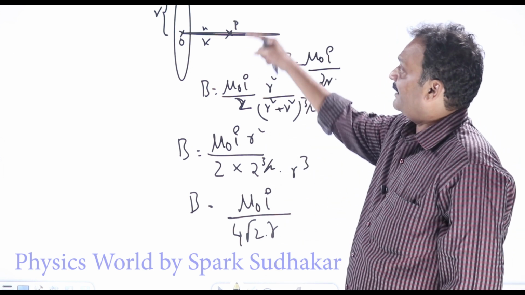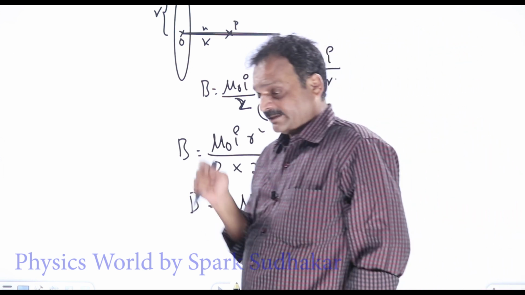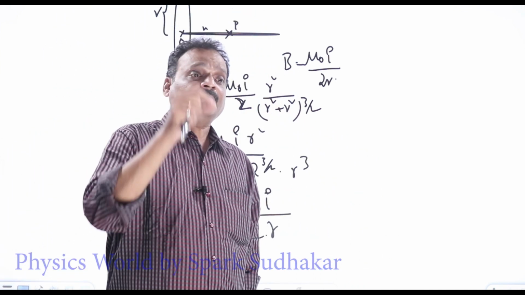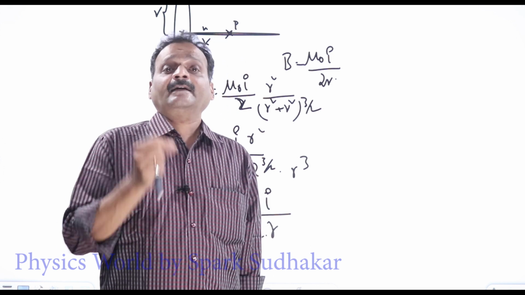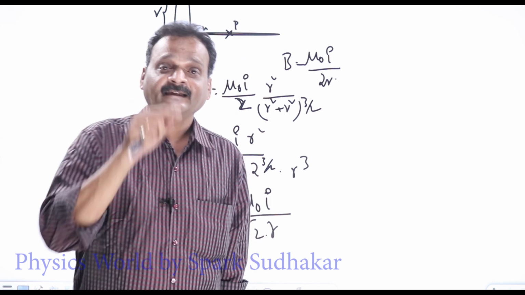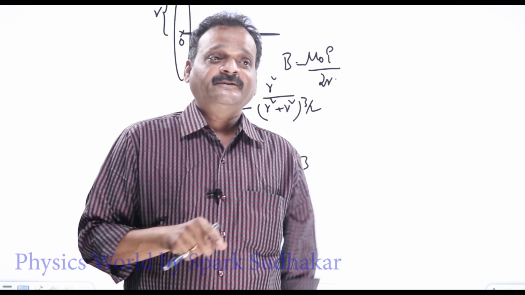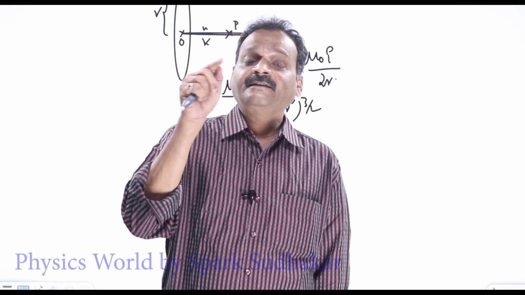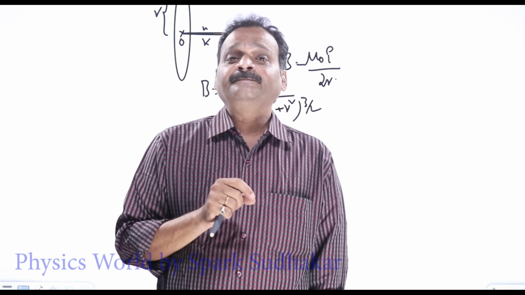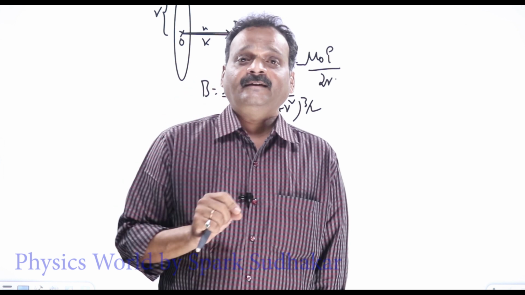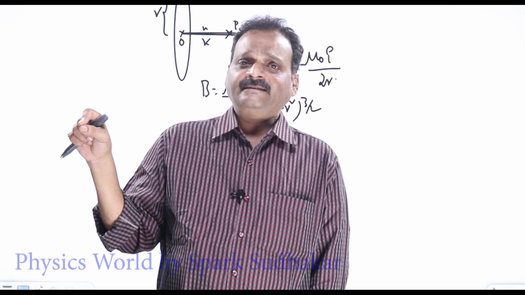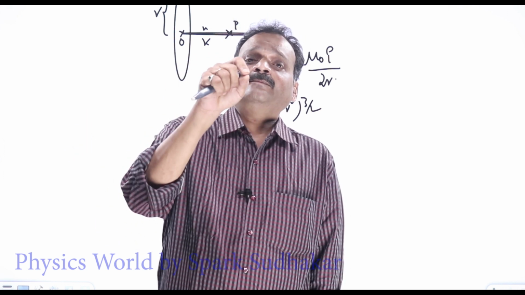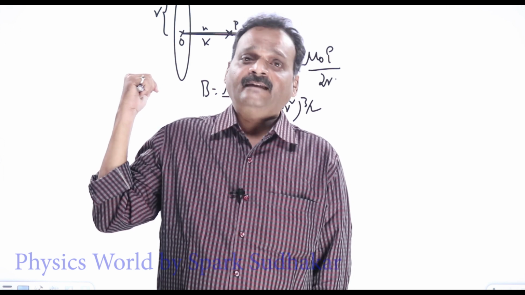This is the magnetic field due to a circular current loop, which becomes very useful once we go into spectroscopy topics. An electron revolving around the nucleus is also equivalent to a current loop, and hence it produces magnetic field. Wherever magnetic field is produced, there should be a dipole, and every dipole will have a dipole moment. So the origin of magnetism is because of these dipole moments only. All magnetic materials will have some atomic dipoles. Those atomic dipole moments are because of the motion of the electrons around the nucleus.